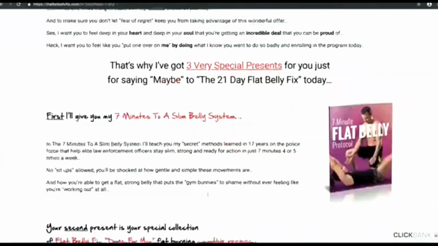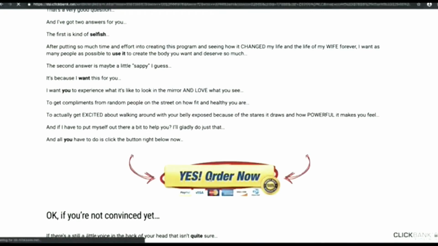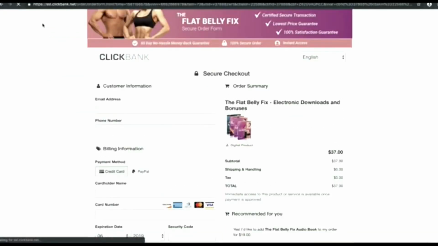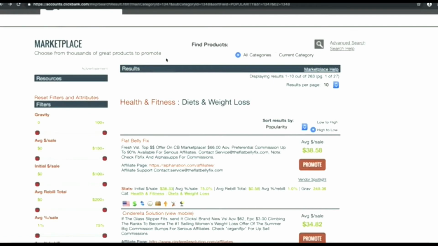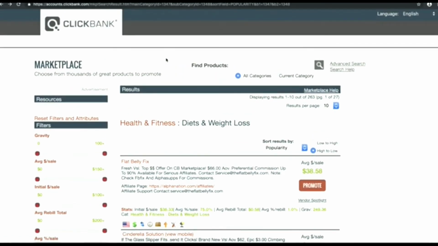So I think here you can see yes, order now. So I think for this product, I forgot, I think it is 75% commission. So here you can see this product costs $37, and if someone buys this product, you're going to get 75% of $37. So that is how basically ClickBank works. So why we have collected that many blogs for weight loss, I'm also going to explain to you guys a little bit later.